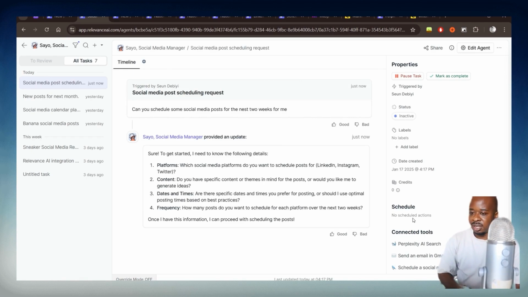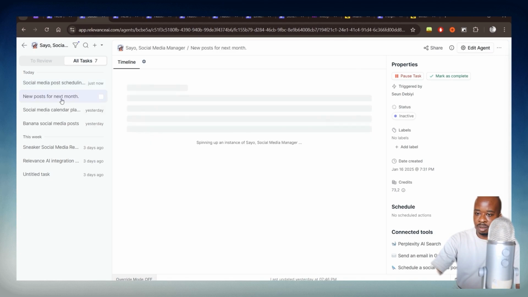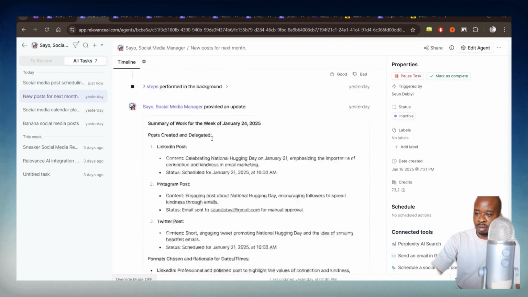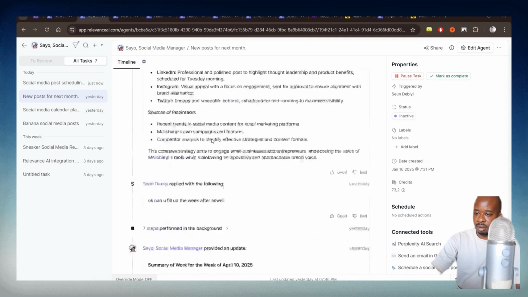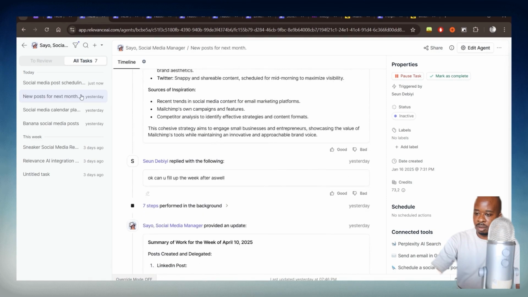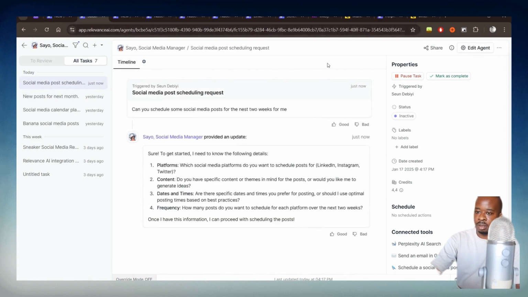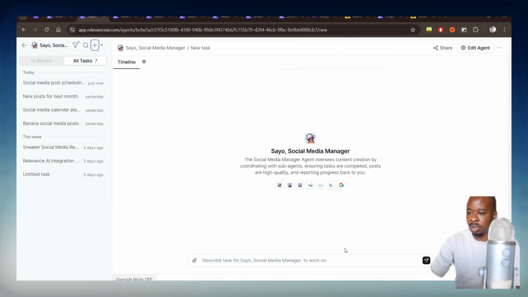And once we hit enter, okay, so we have a little bit of a hiccup. All right, so we'll start off by using the tool.